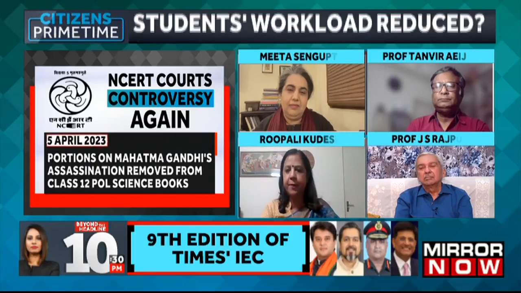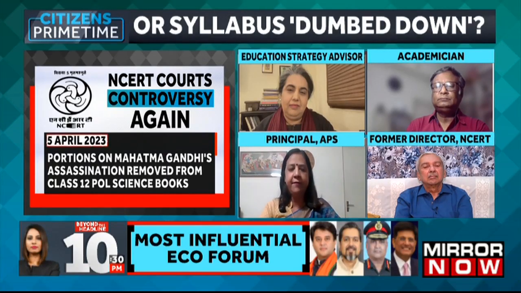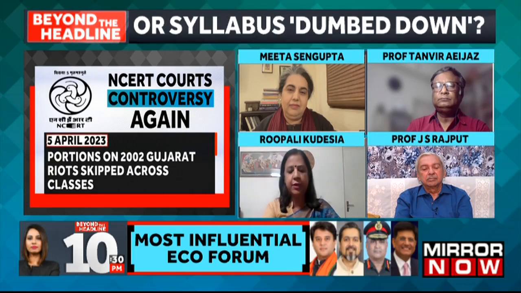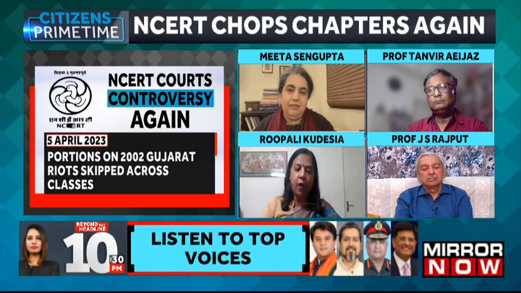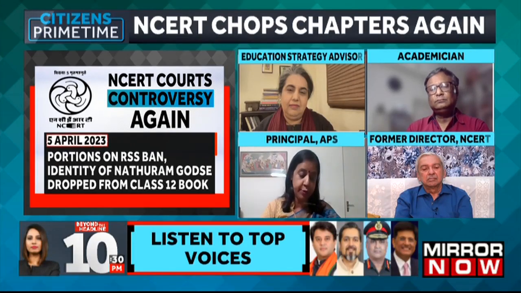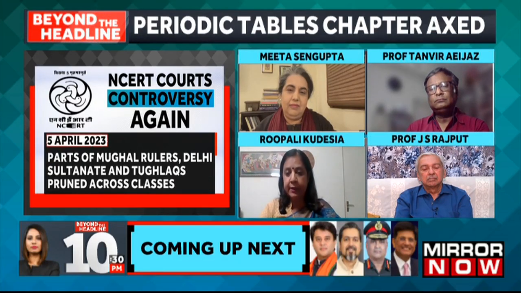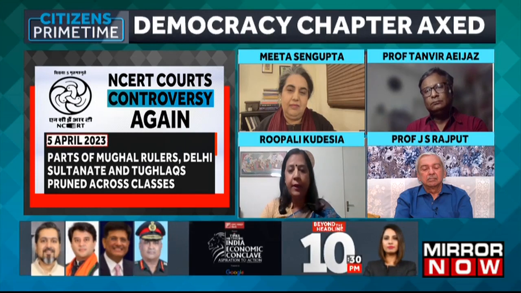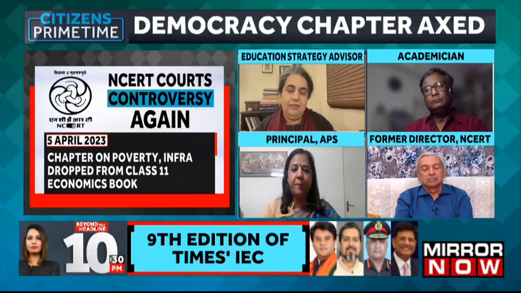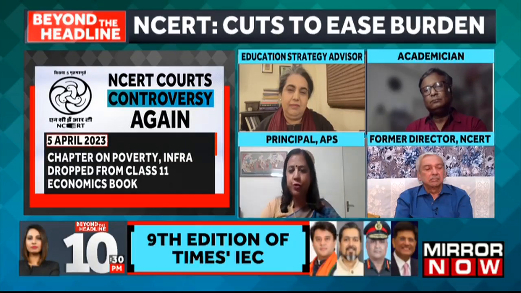I will quote one example, now that we are discussing the periodic table. Very recently there was news that resources of lithium were found in Jammu and Kashmir. Imagine if a child doesn't even know what lithium is and wonders what this piece of news means to him or her.